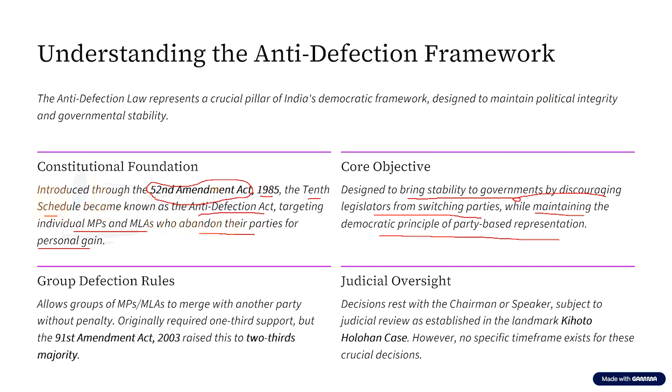Now, there is a history behind this anti-defection law. What is the history behind it? This history goes back to the year 1967. In the year 1967, there was a general election. That is, there was a Lok Sabha election that was held.